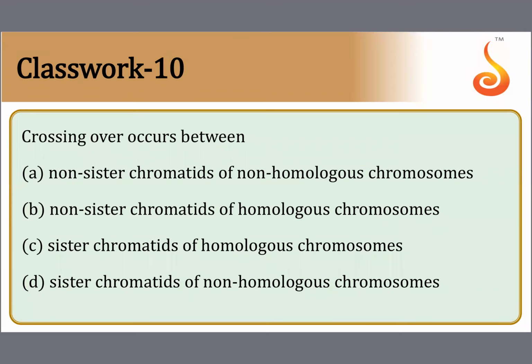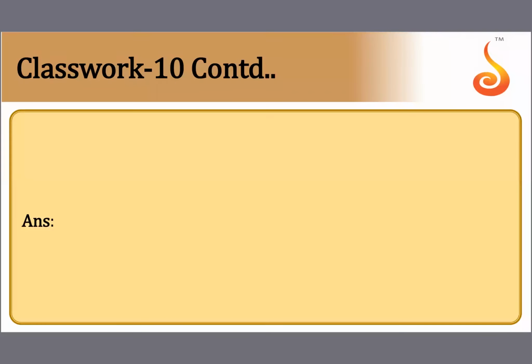This is also very easy. Crossing over occurs between... Very good. Non-sister chromatids of a tetrad. A tetrad is nothing but made up of homologous chromosomes. And it happens during pachytene.